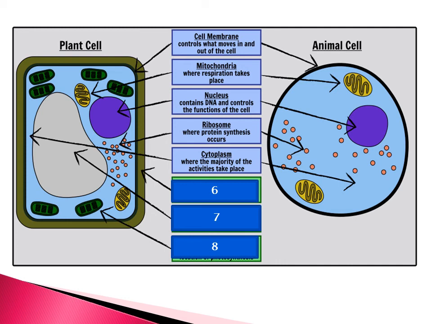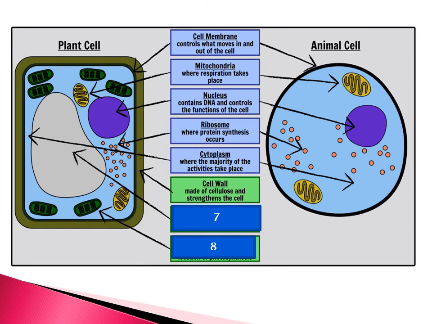Now let's see the sixth one. The sixth one is cell wall, which is present only in plant cell. It is made up of cellulose that gives strength to a plant cell. Now the next one, can you guess? It is a vacuole. Yes, that makes the cell turgid and stores water inside it, and it is also known as cell sap.